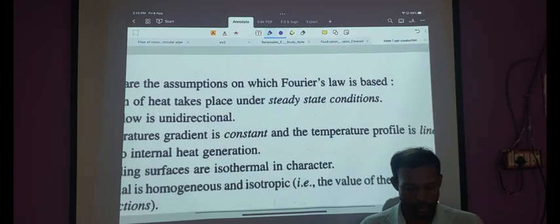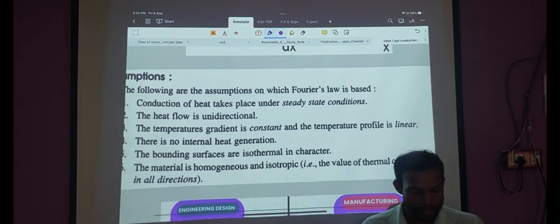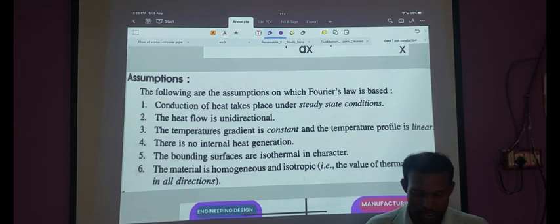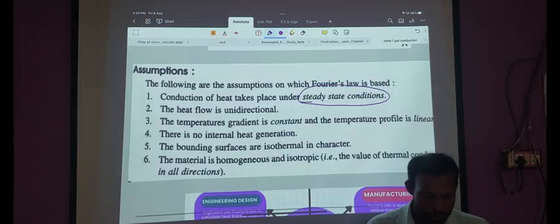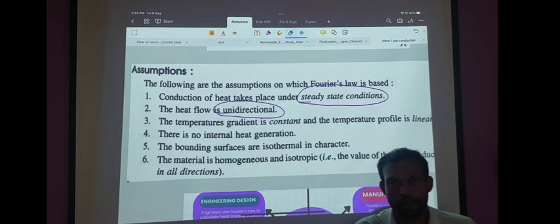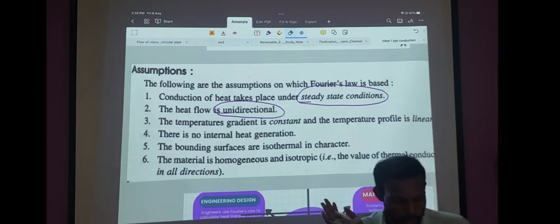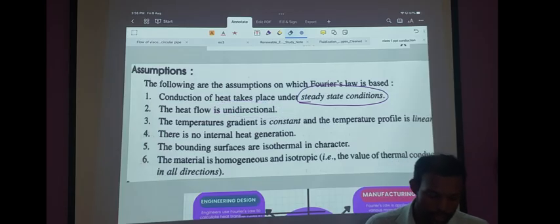Next, let's look at some of the assumptions used to apply this law. The steady state condition of the system must be maintained. This is self-explanatory. Next important thing is unidirectional heat flow. As explained by the second law of thermodynamics, heat is always expected to flow from higher temperature to lower temperature. The other way is not possible. That is, heat cannot flow from lower temperature to high temperature. This is what is being written here.